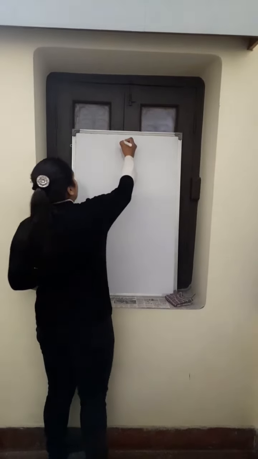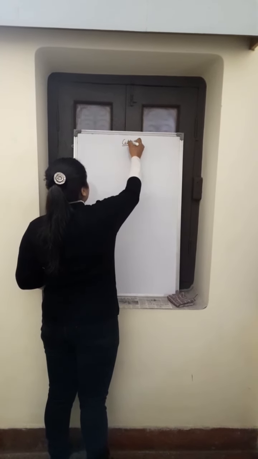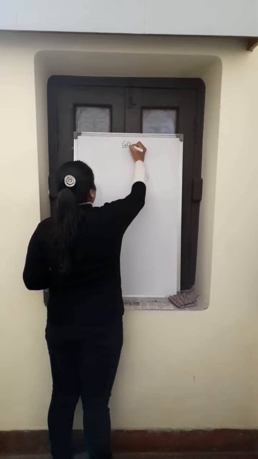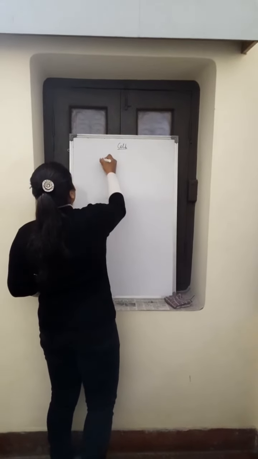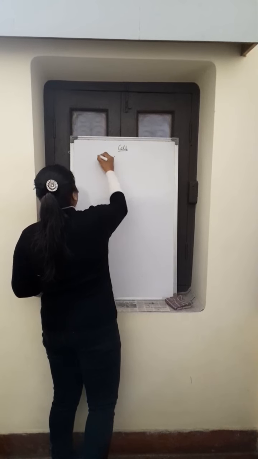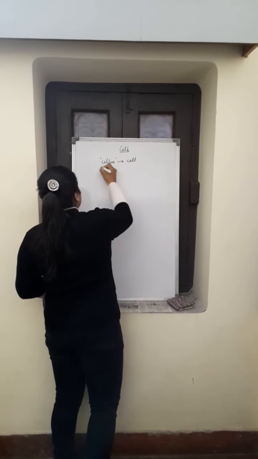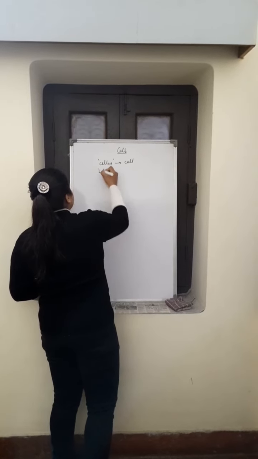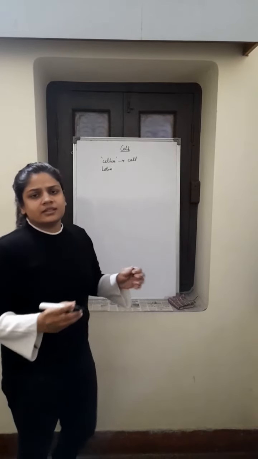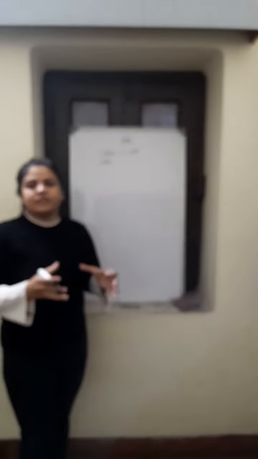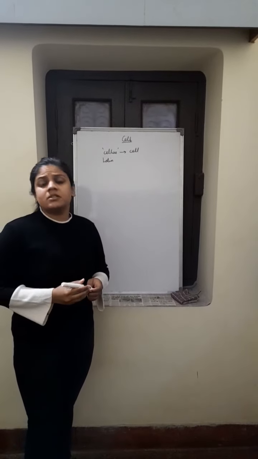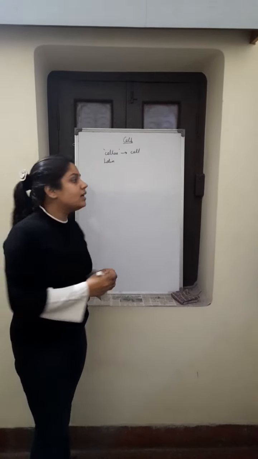The topic for today is cells. The term cell is derived from the Latin word cellulus, which means the cell. This is a Latin word. Just like a house is made up of bricks, similarly, living organisms are made up of cells.